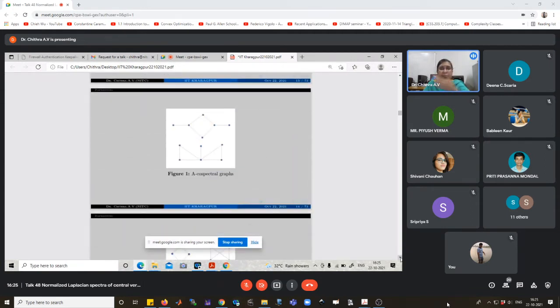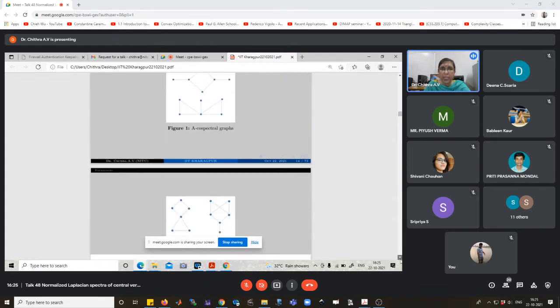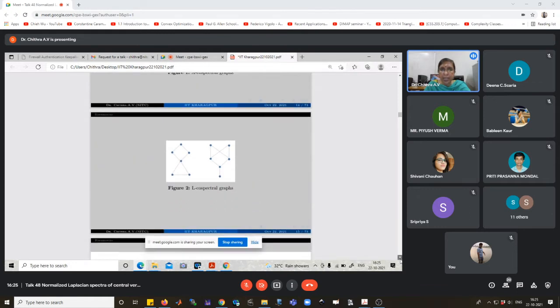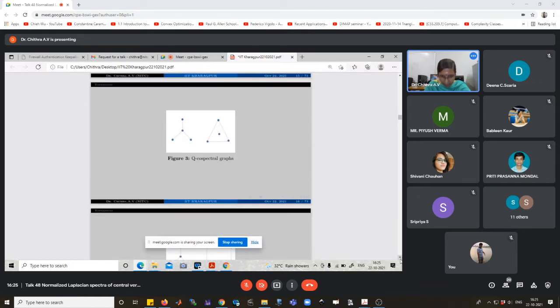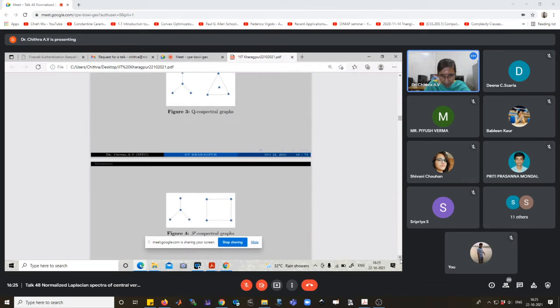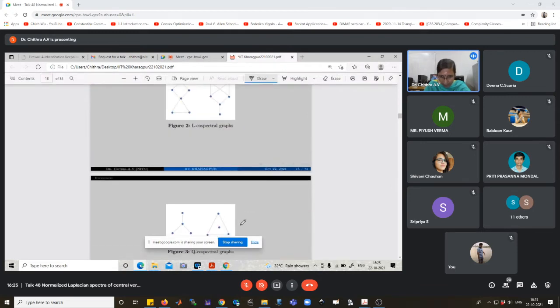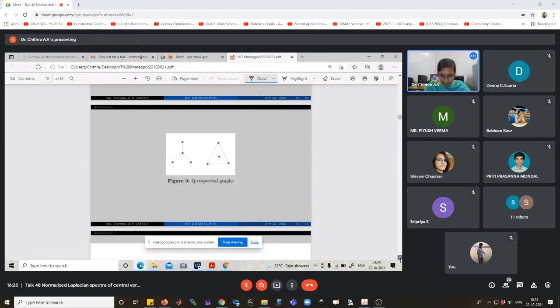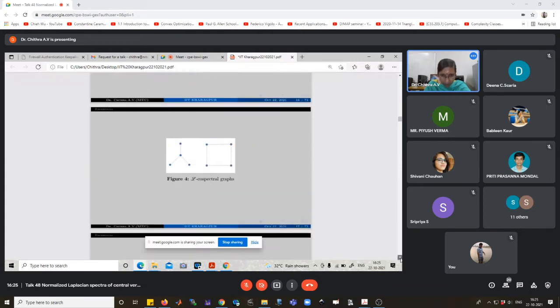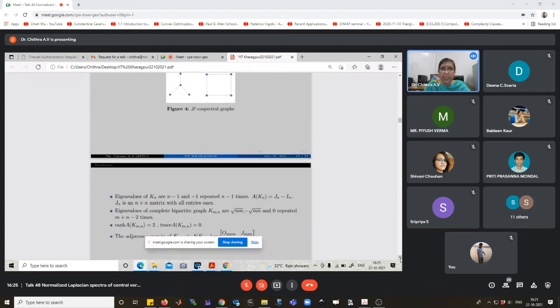Here are some examples for A cospectral graphs. A cospectral means the adjacency spectra of both graphs are the same. This is L cospectral. Q cospectral. There is no need for the graph to be connected in cospectral cases. Normalized Laplacian cospectral graphs.